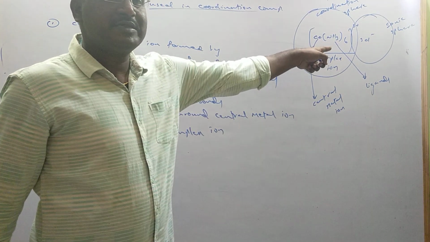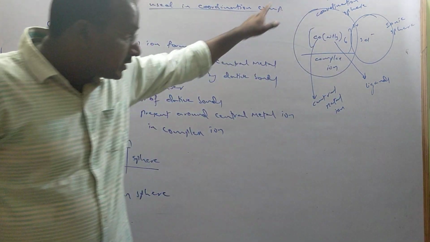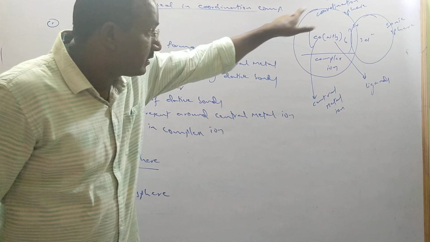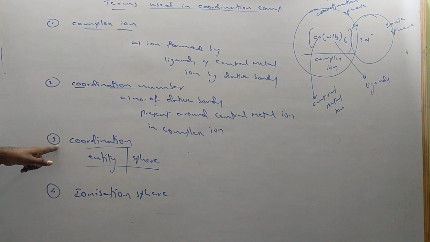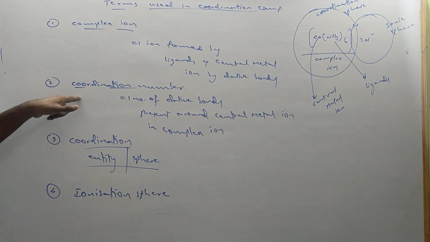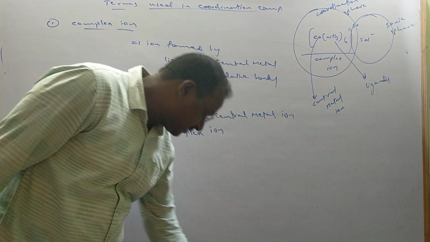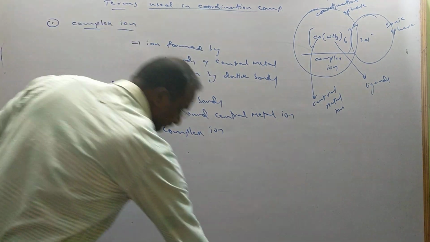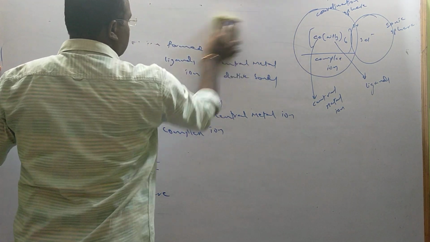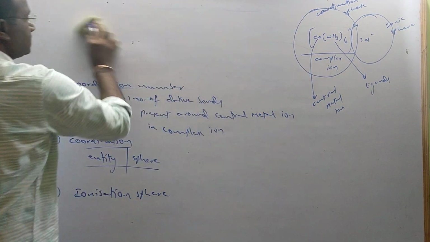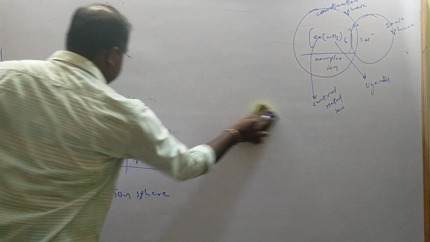3 Cl minus is there, no? They are called ionizable ions. That space where Cl minus is present is called what? The ionization sphere. So: coordination sphere, ionization sphere, coordination number, complex compounds. After that, next, oxidation state is important. So please see how to calculate oxidation state and what oxidation state is. Oxidation state means what?